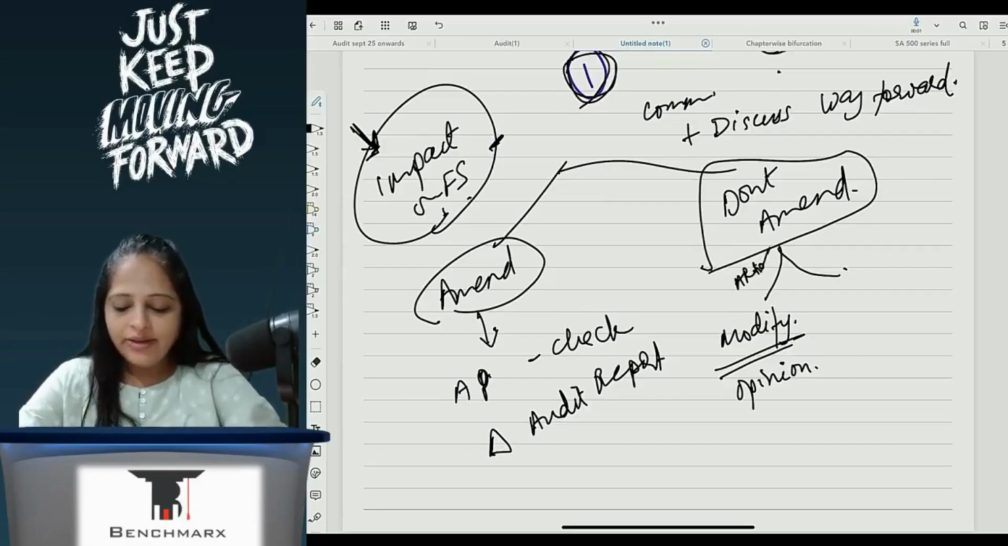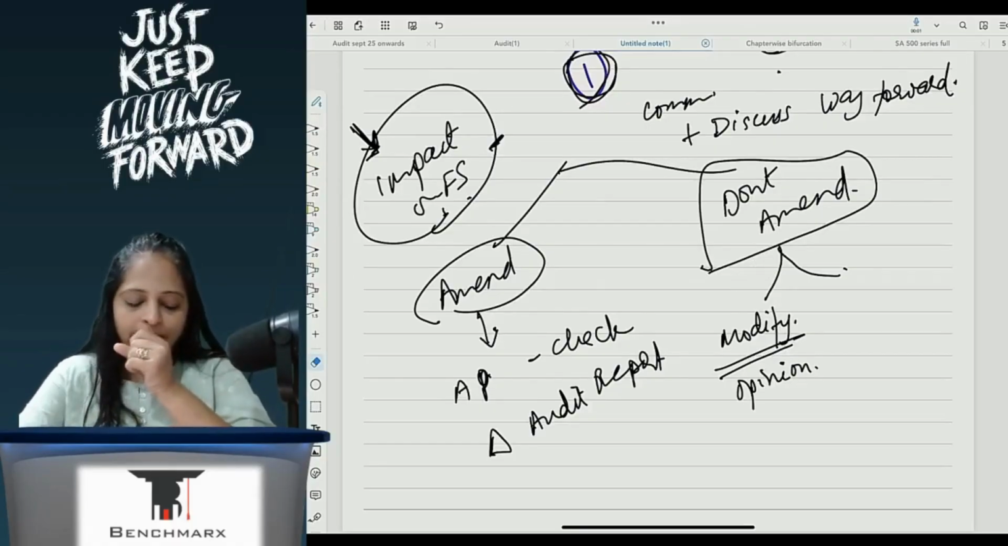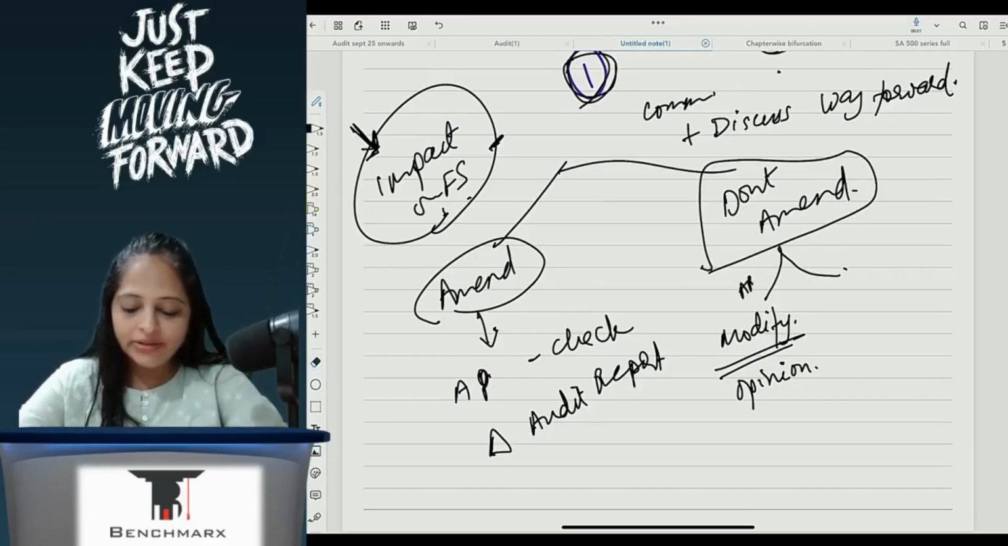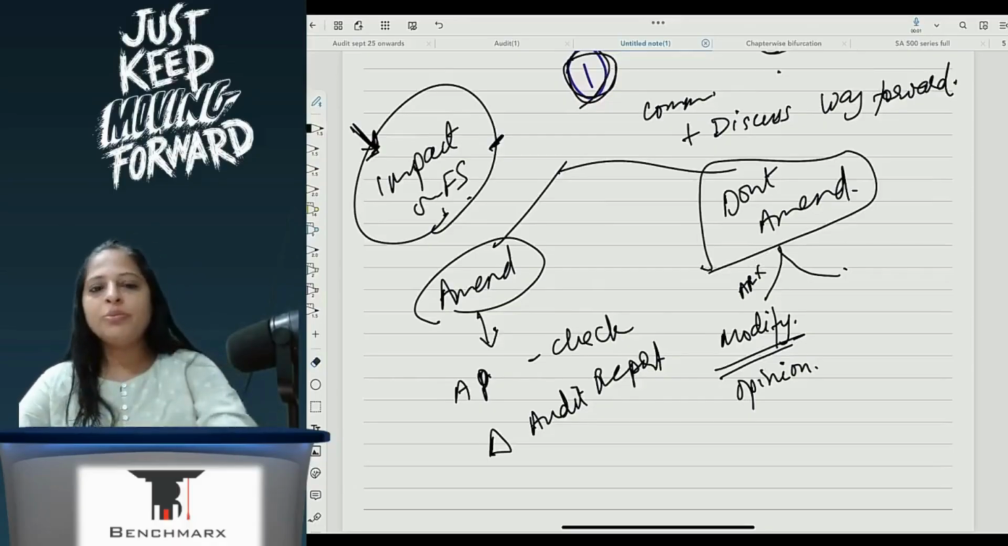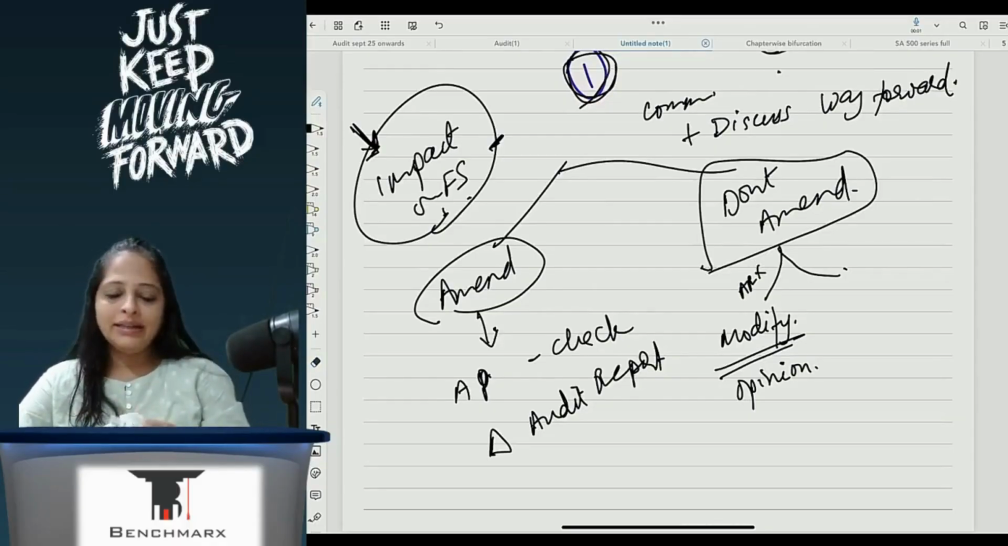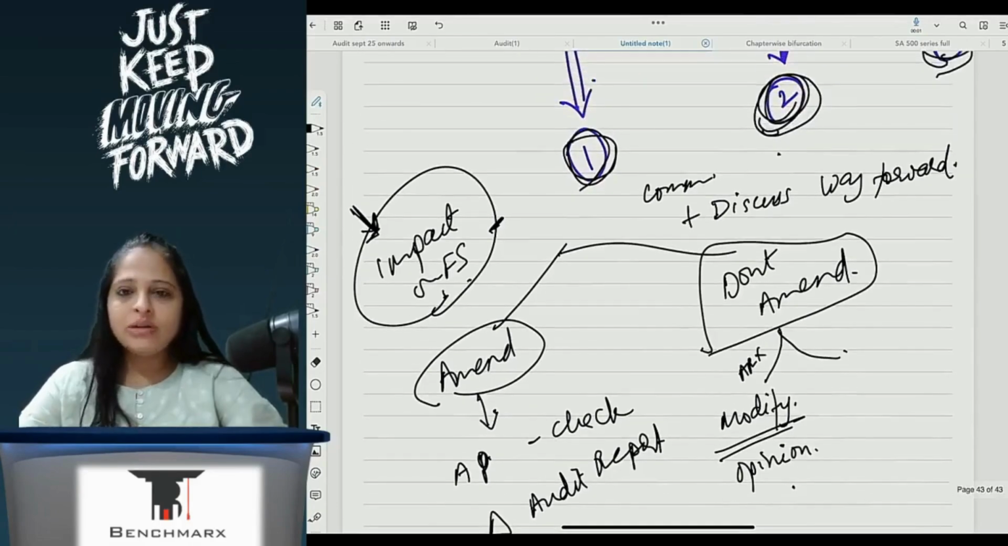If I have not given the audit report to them, I have issued the audit report but I have not provided it to the management, then in that case I will have to modify the opinion, because the audit report is still with me. Management has not yet done anything about it because the management has not received the audit report. Now, when will that happen?